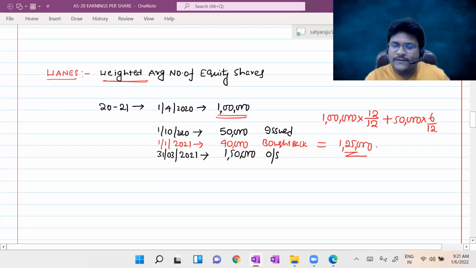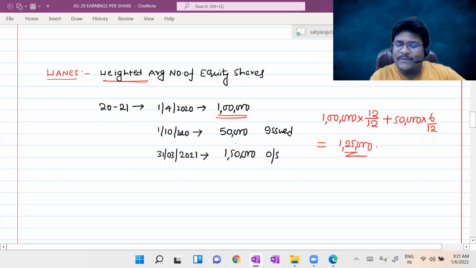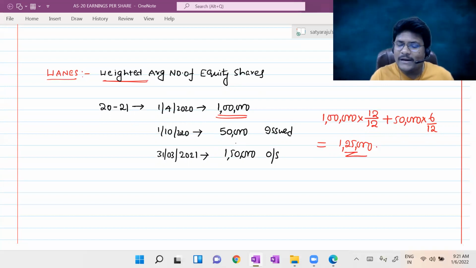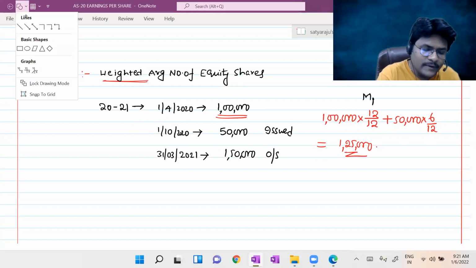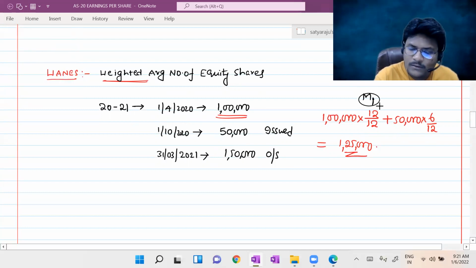Before that, just give me a moment. Before telling this, I will tell you the same calculation in another method as well. Then I will add that concept. The same calculation of weighted average number of equity shares can be made in another method. This is method number 1, M1. Next, let us put this as M2, method number 2.